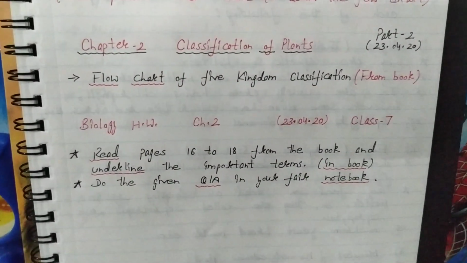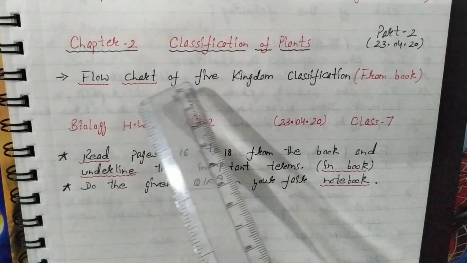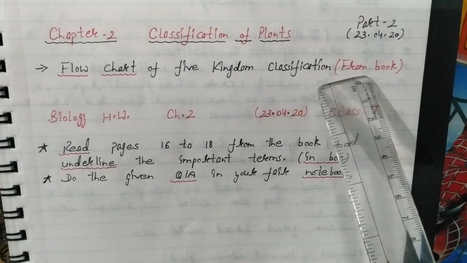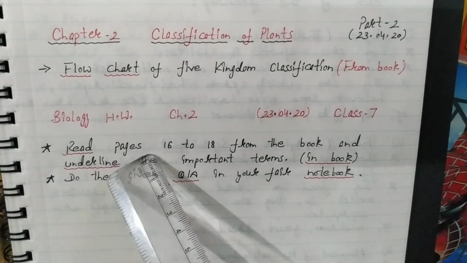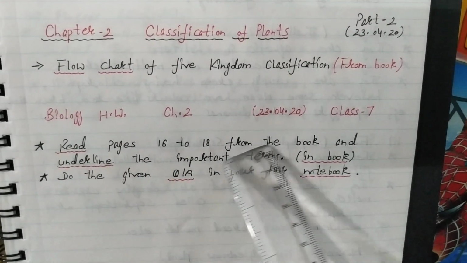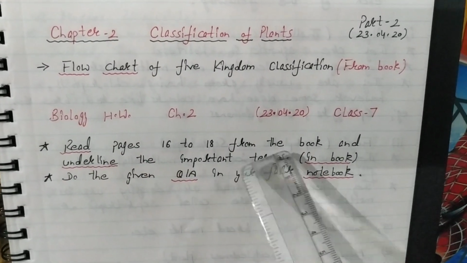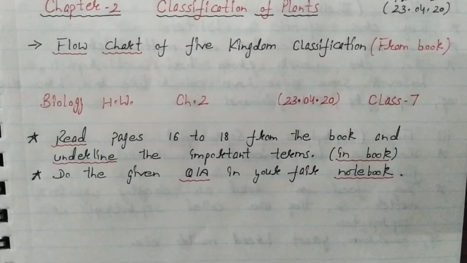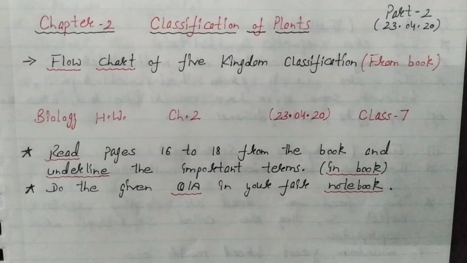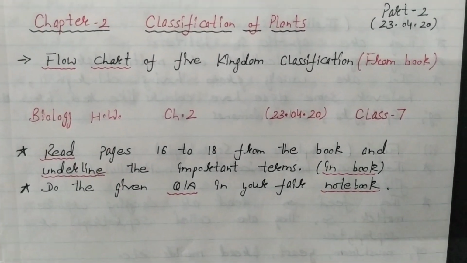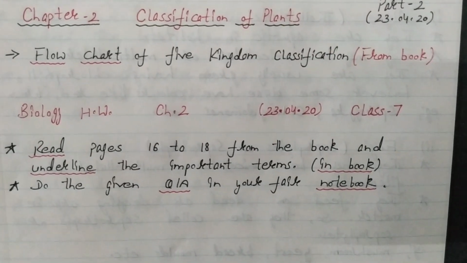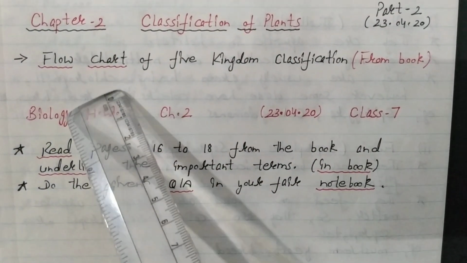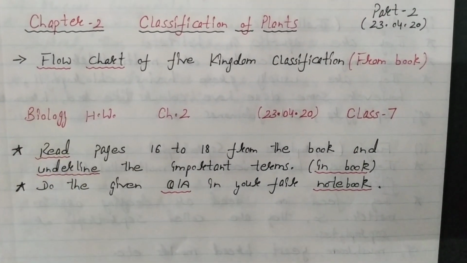Now your homework. In today's class, we discussed the 5 kingdom classification flowchart from the book. Now you have to read pages 16 to 18 from the book and underline the important terms. And do the given question answers in your fair notebook. I'll send the question answers which you have to note down in your biology notebook, and complete the flowchart also. Draw the flowchart if you have not done.